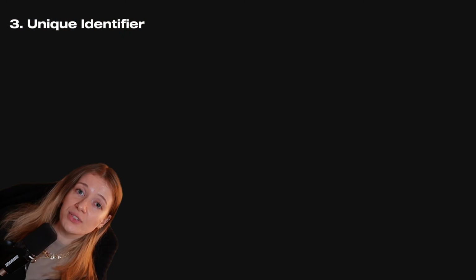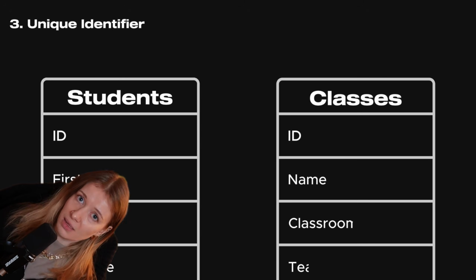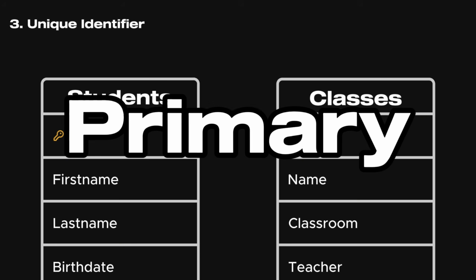Well, I didn't want to show too much information, but you have to know that this is a good practice to have a column named ID in every table. It will be the unique identifier for every row, what we call a primary key. And this is really important, especially when you have relationship between tables.